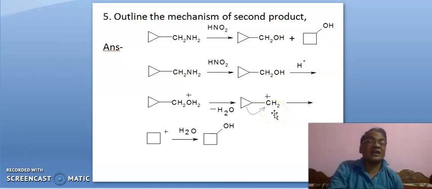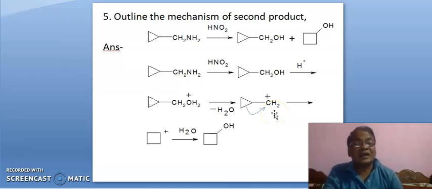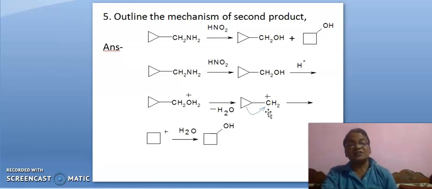It is a 1 degree carbocation, yet it is very, very stable overall. This CPM cation is stable due to dancing resonance. We will discuss it in a separate video; a video will be created on dancing resonance. Okay.